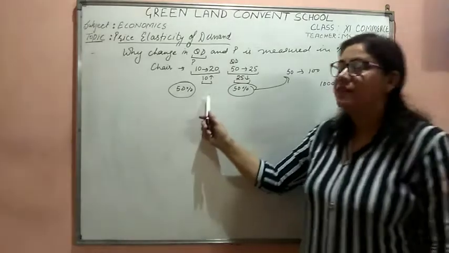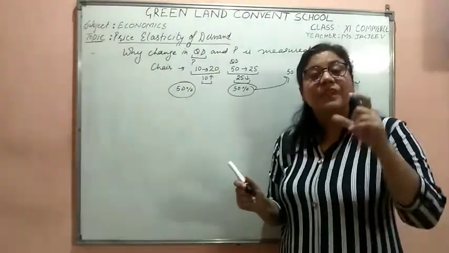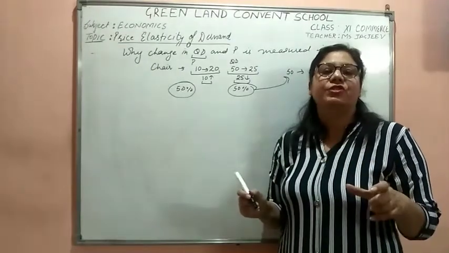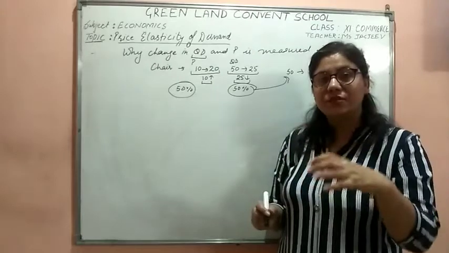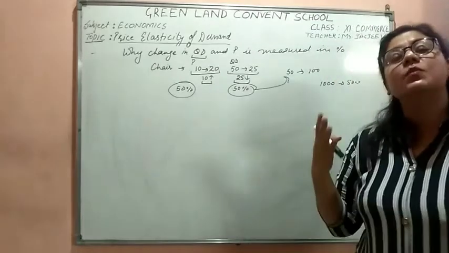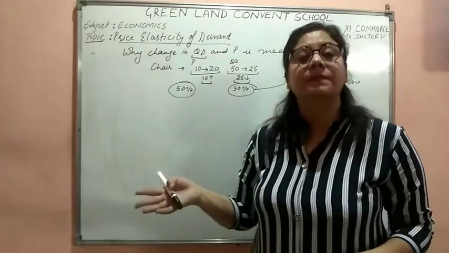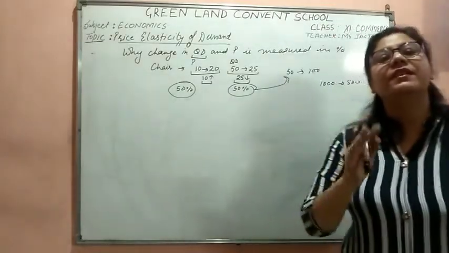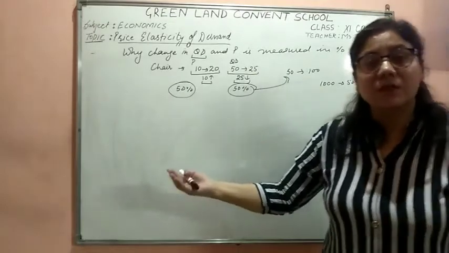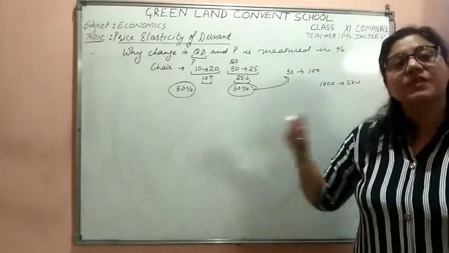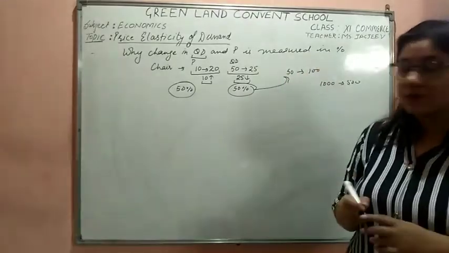In absolute figures, it becomes difficult for us to calculate the actual change, and difficult to apply to any other figure. If the demand is more than elastic, we can say the elasticity is 3. So we know that with an increase of 1% in price, the change in the quantity demanded will be 3%. So that is why it is important to measure it in percentages.